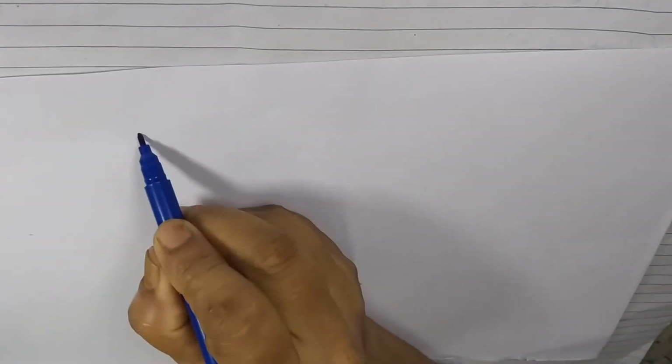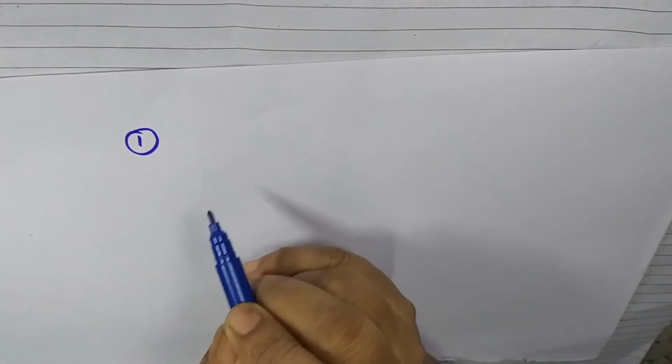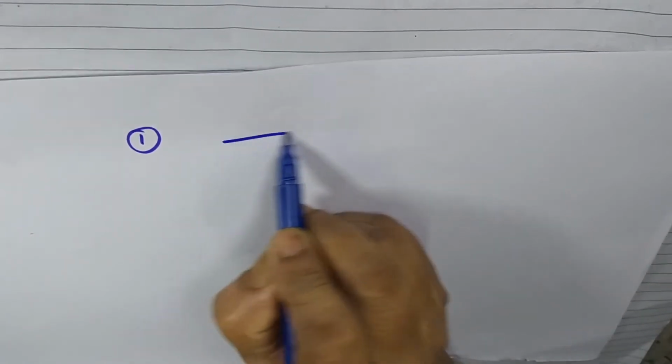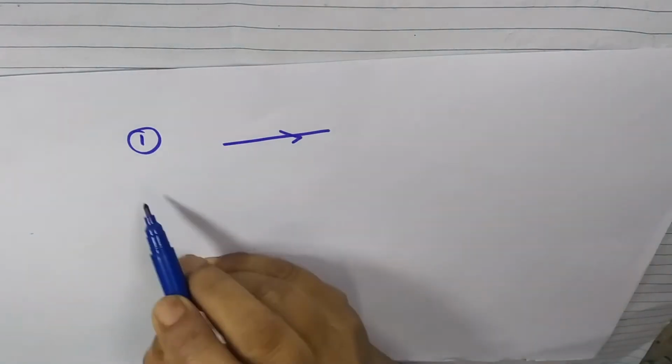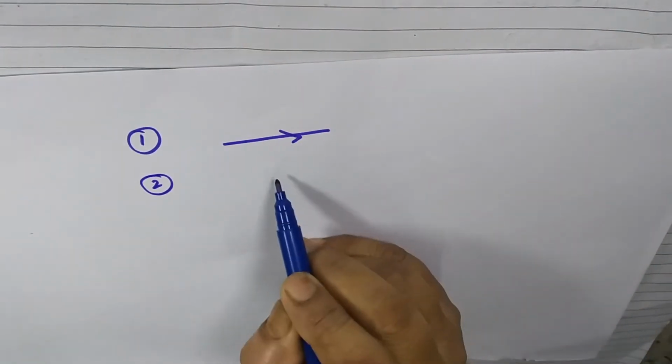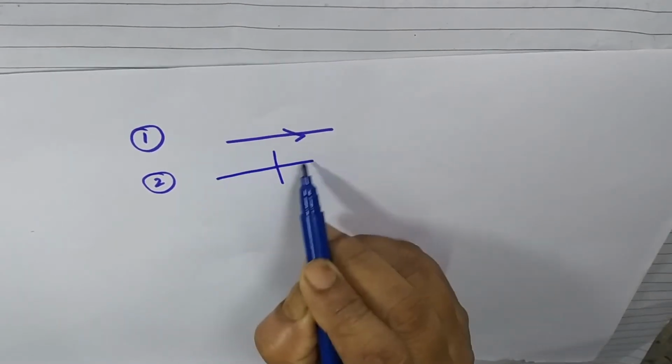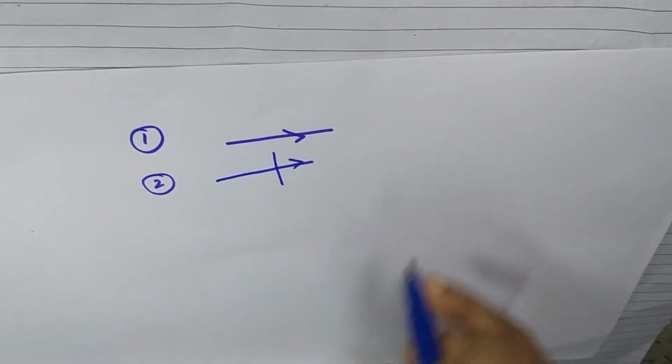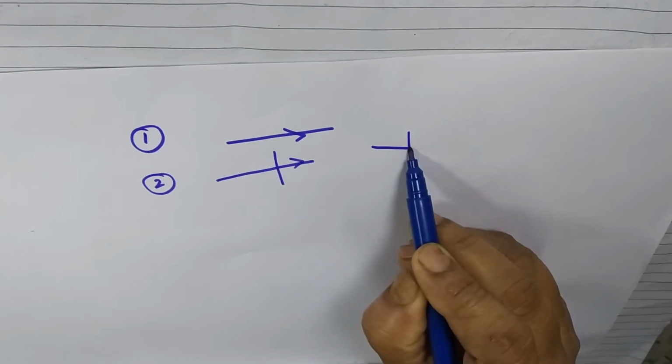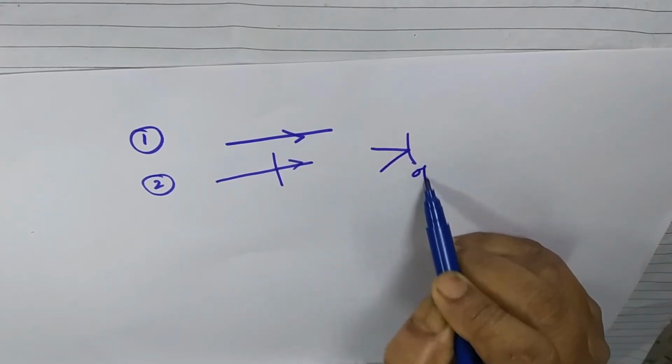Number one, light travels in a straight line. Light always travels in a straight line. Number two, light can pass through transparent objects, and light turns back from opaque objects.